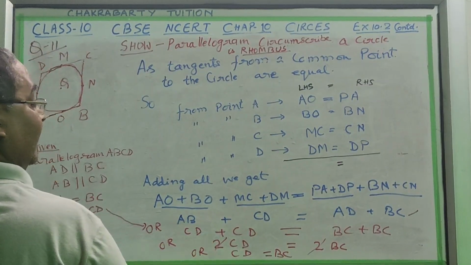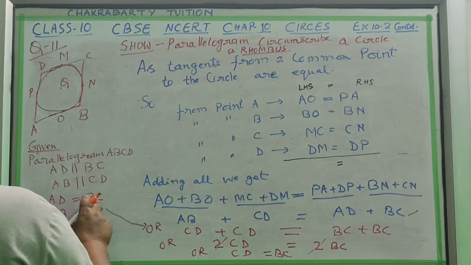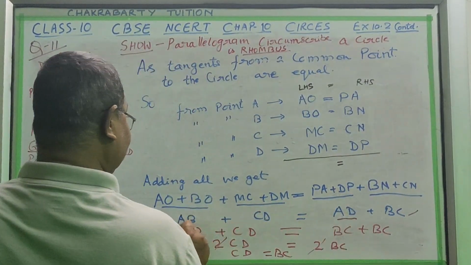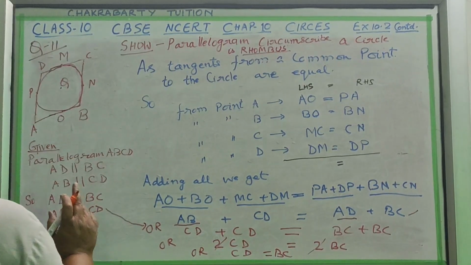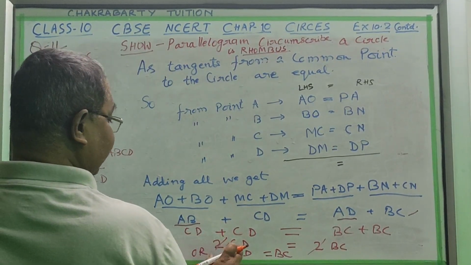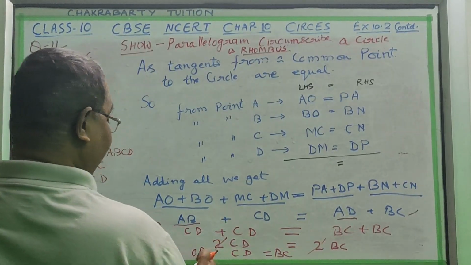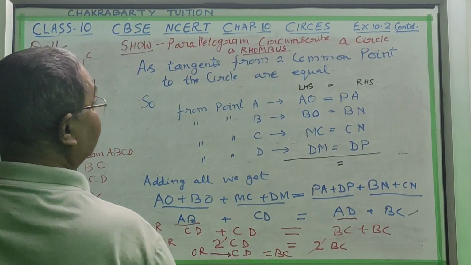Similarly AD equal to BC, so in place of AD we can write BC also. So 2CD equals 2BC. Now cut off 2 and 2, and what will remain is CD equal to BC.